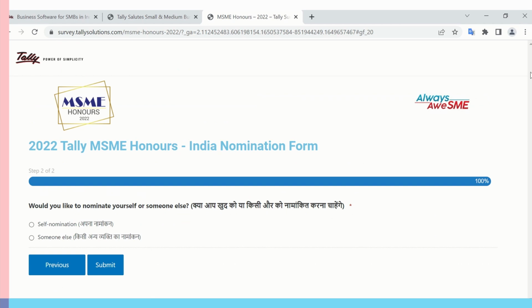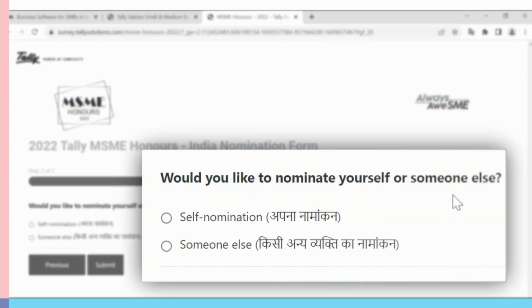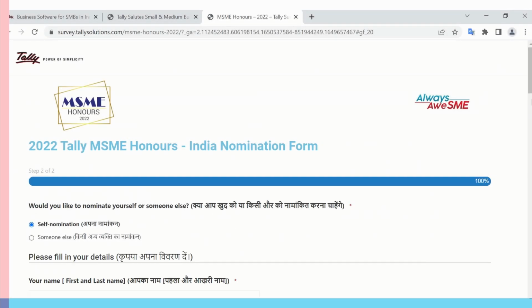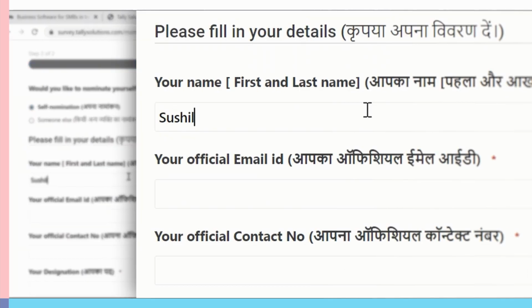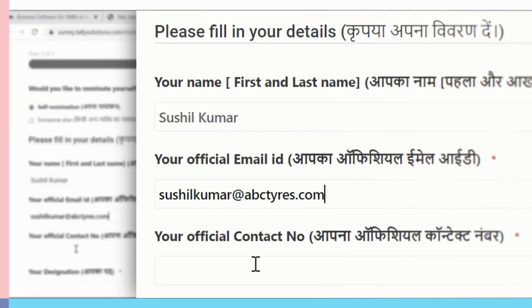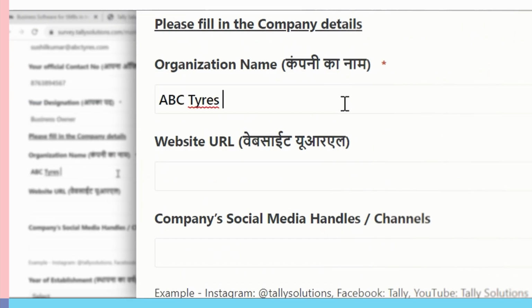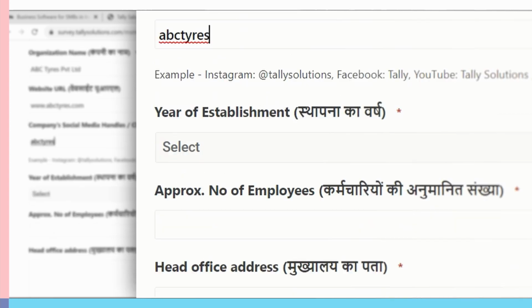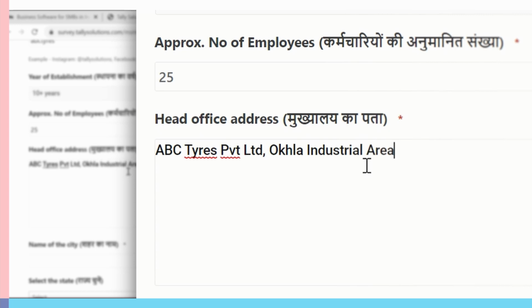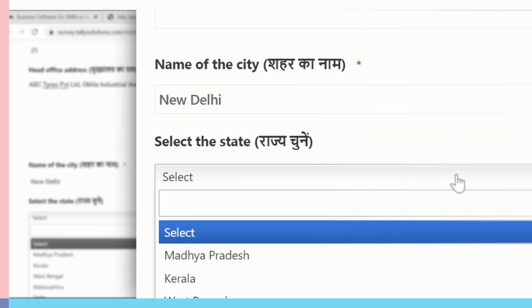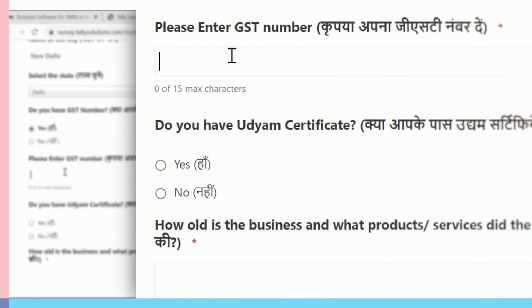On the next page, you can select if you are nominating yourself or another business. Based on your selection, the form will expand, where you can enter the rest of the details, including name, contact details, company information, location the company is headquartered in, GST and Udyam details.